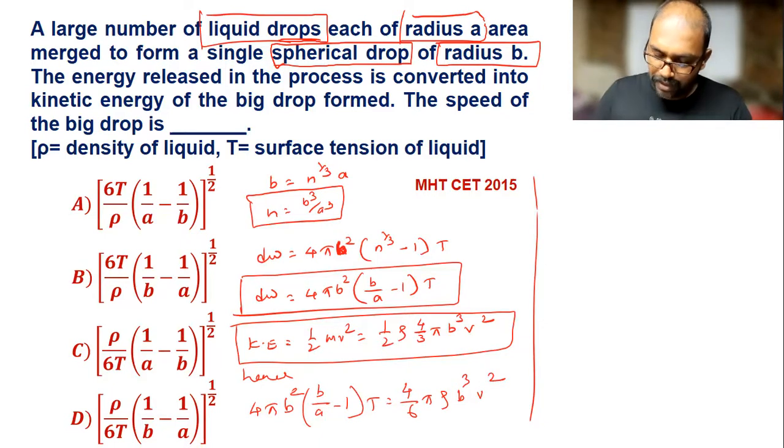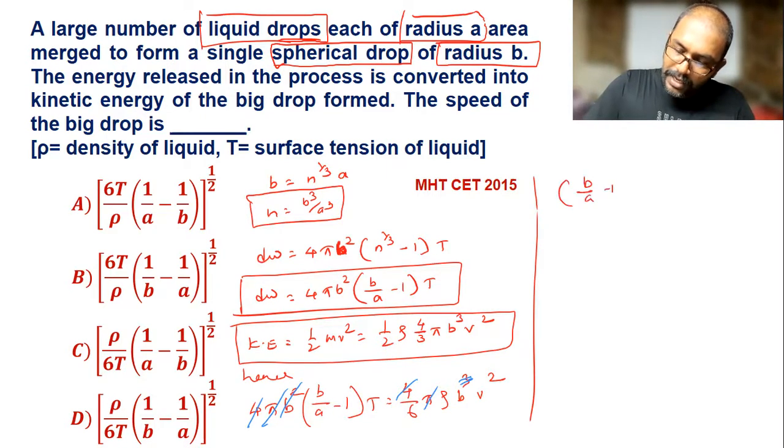Now we cancel the common terms. The pi and 4 get cancelled, b square and b from this b cube get cancelled. Now what are the remaining terms? So b by a minus 1 is equal to, here we get density, then 1 b, then v square divided by 6.